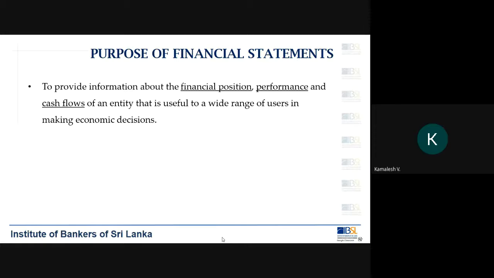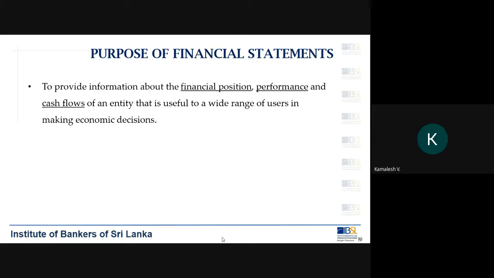Then most importantly, you will have the cash flows. How much cash is coming into the company? How much cash is going out of the company? Right now we looked at the cash book. There are cash receipts and cash payments. So these cash receipts and payments need more information for the public to understand.